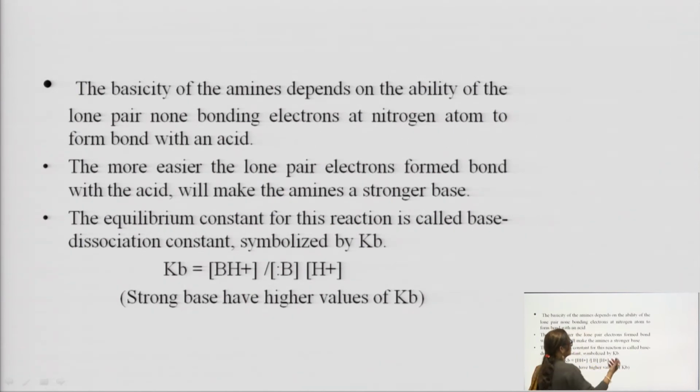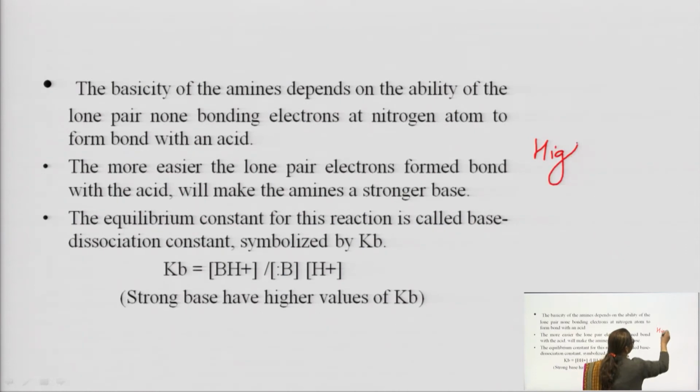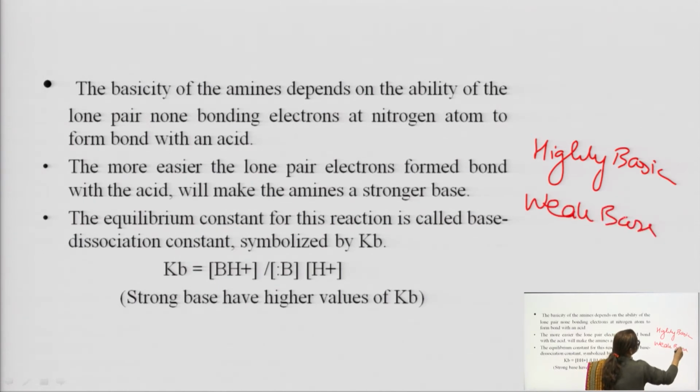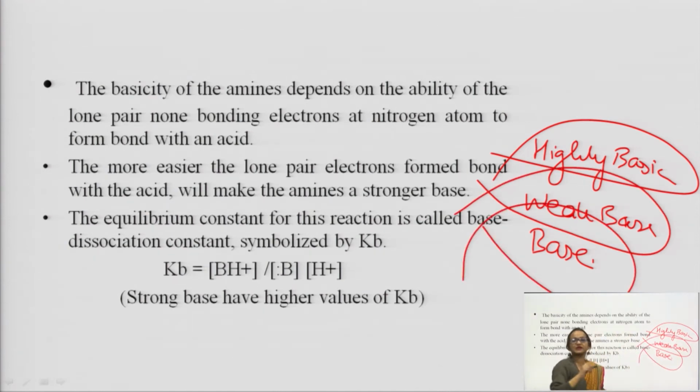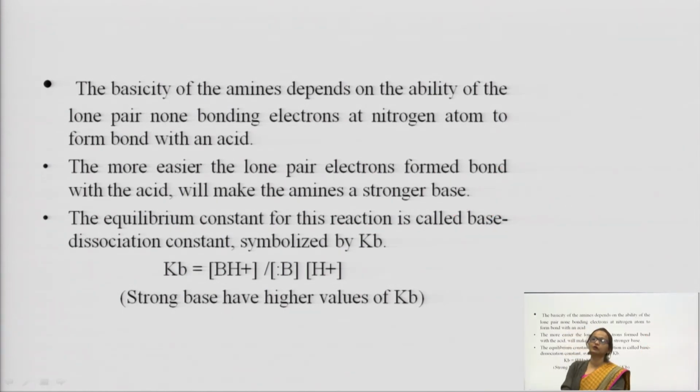Various terms are there: somebody says highly basic, weak base, or only base. When it is called highly basic, weak base, or only base depends on how easily it can form a bond with another atom. And by which is it forming a bond? The electron. Because of the non-bonding lone pair of electrons, it is forming a bond.